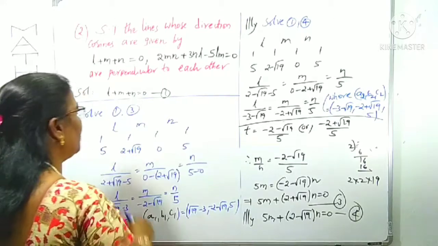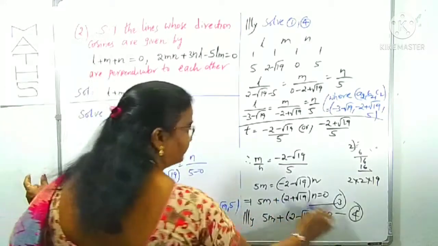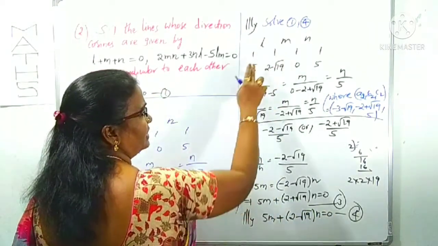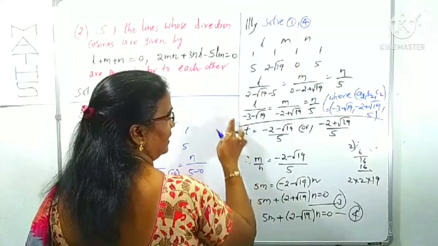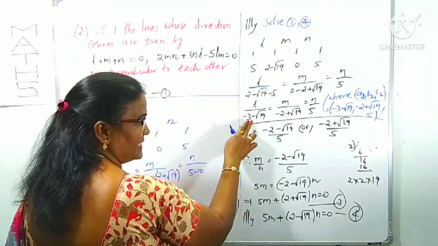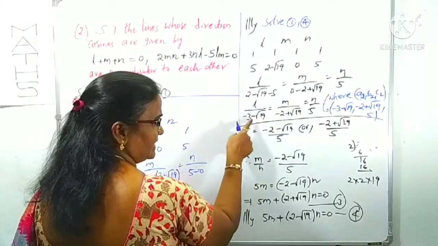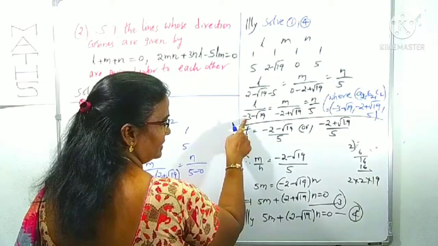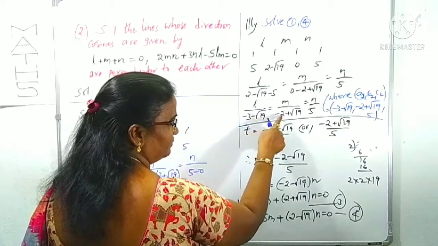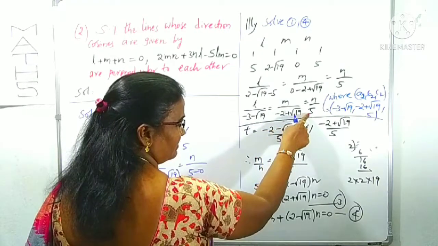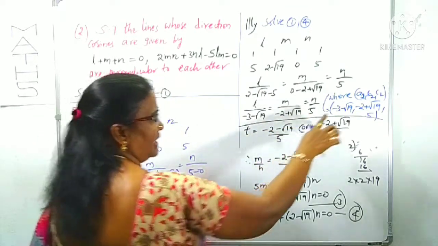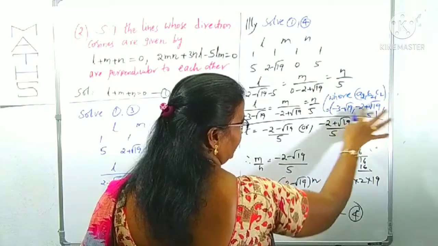Same way you can solve 1 and 4, like 1, 1, 1. We can get the LMN values. LMN or DCs, its ratios are minus 3 minus root 19, minus 2 plus root 19, plus this is 5. We should take them as A2, B2, C2.